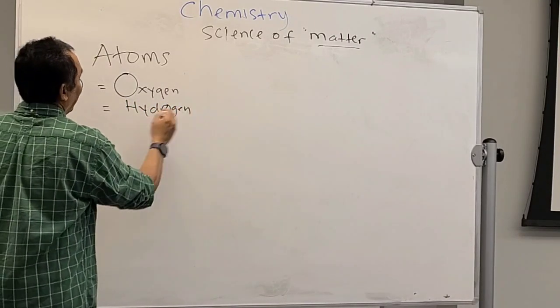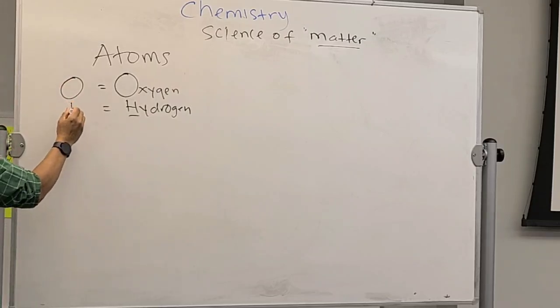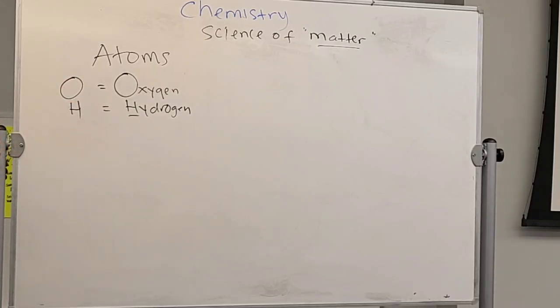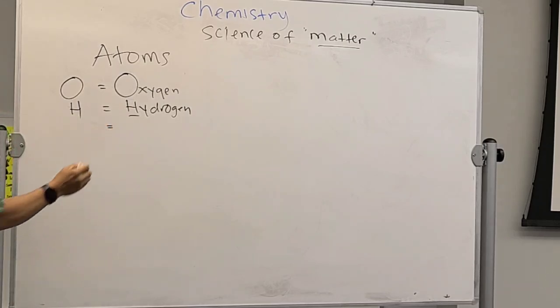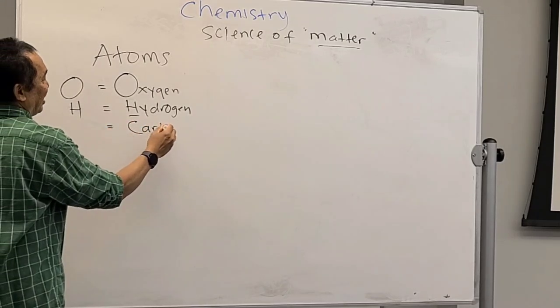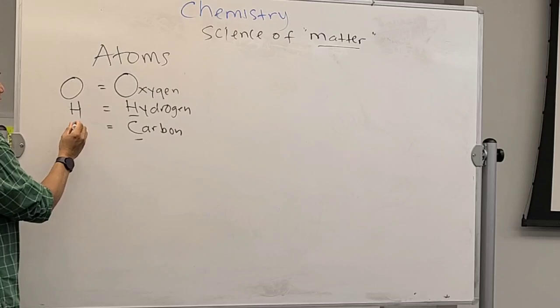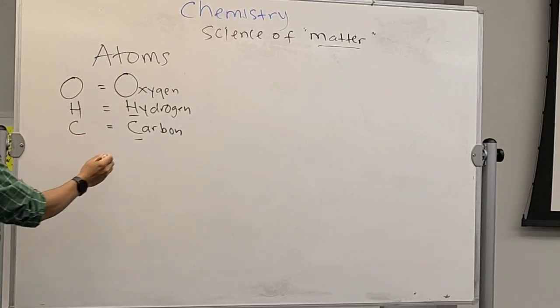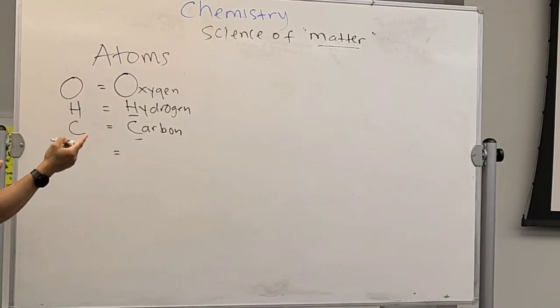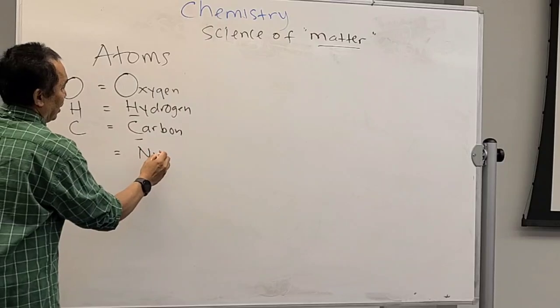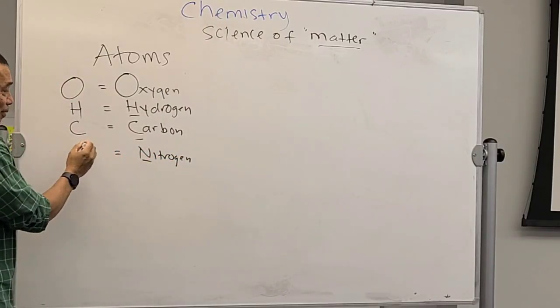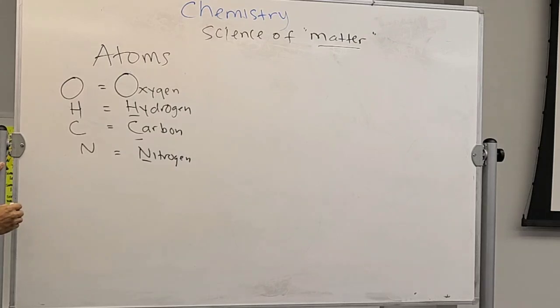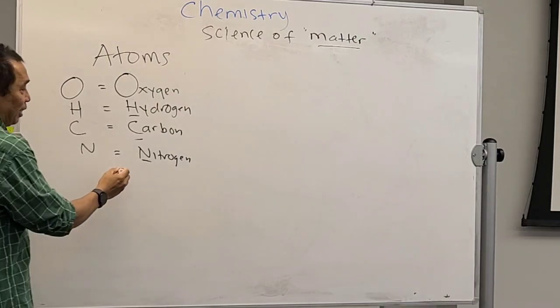The symbol will be the first letter, which is H. The next one, carbon. The first letter, C. Nitrogen, N. The first letter, N.